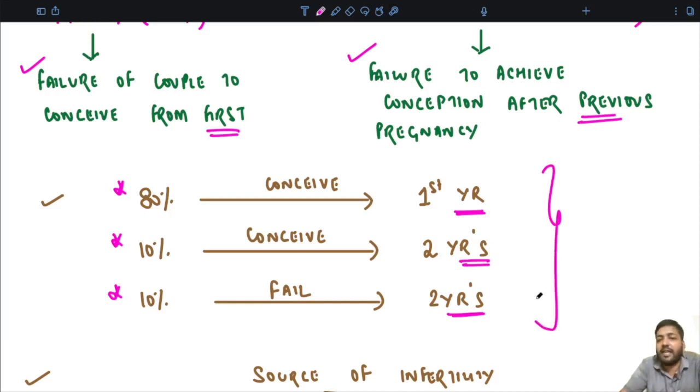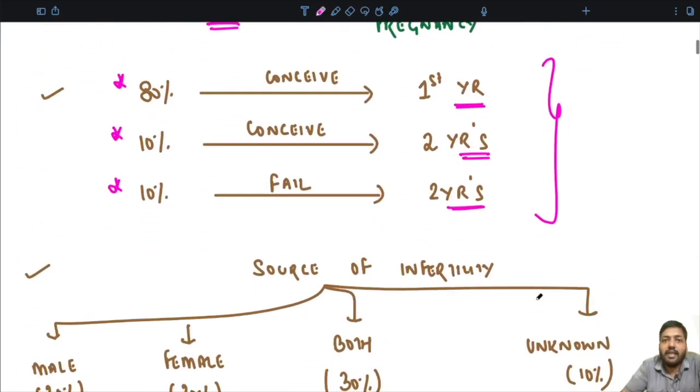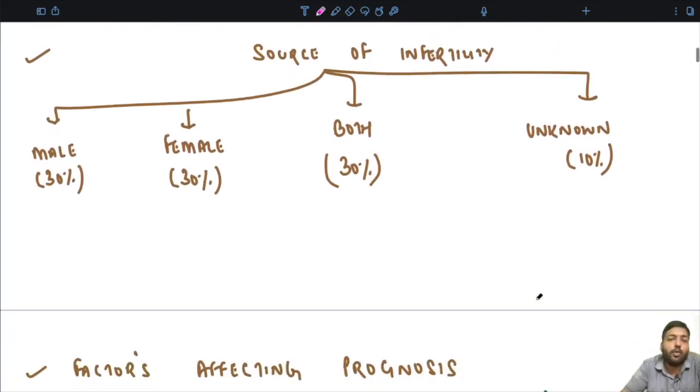The next 10% fail to conceive even after 2 years. So this is how you can see the rates normally: 80% can conceive in the first year of unprotected sex, the next 10% conceive within the first 2 years, and the remaining 10% fail to conceive even within the 2 years. So this is about the definition and the types of infertility. Now what is the source of infertility?